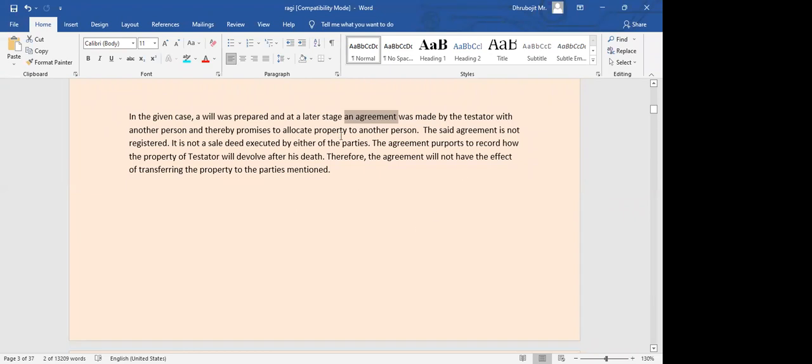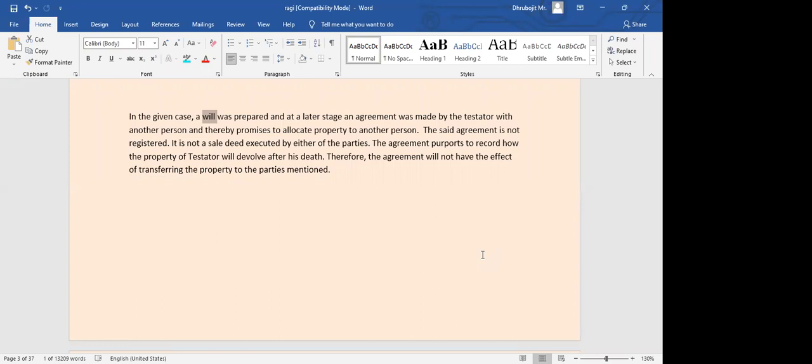So the court said that this is not how you can make changes in a will. For a will, we already have an established law, the Indian Succession Act, and that law will be applicable. Based on the provisions of that law, a will was prepared by the testator. At a later stage, if they want to make any changes, they need to stick to section 70 of the Indian Succession Act, and that's how revocation or changes would happen.